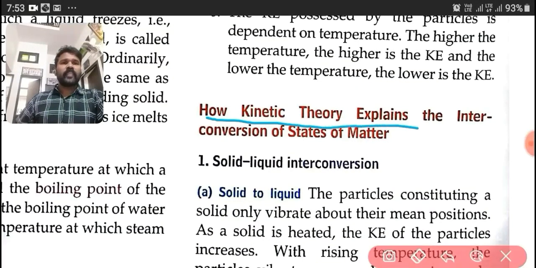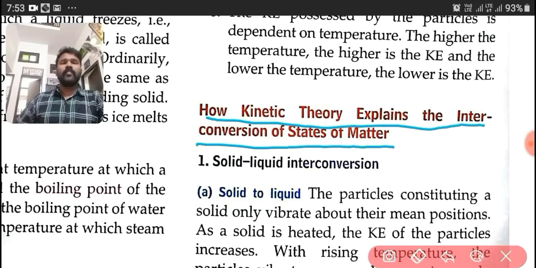kinetic theory explains the interconversion of states of matter. Interconversion of the states of matter, like solid to liquid, or liquid to gas, and gas to liquid, or liquid to solid, like that. There are different interconversions of states of matter. Okay, here we are going to discuss solid-liquid interconversion. First of all, we are going to discuss solid-liquid interconversion.